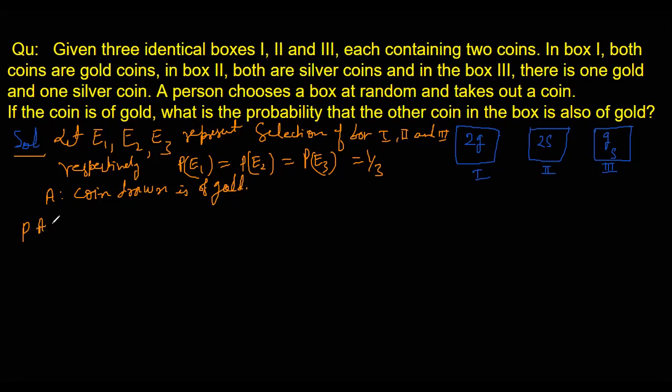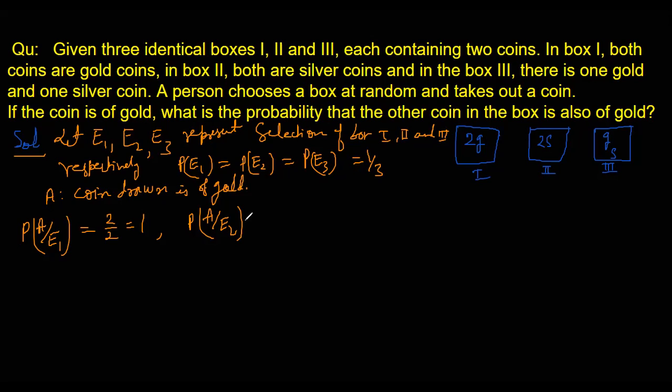So PA by E1 means when E1 is selected, what is the probability that the gold coin is drawn? There are two gold coins, and the probability of drawing a gold coin in this will be 2 by 2. 2 by 2 means 1, definitely. Now PA by E2, coin drawn is a gold in this.